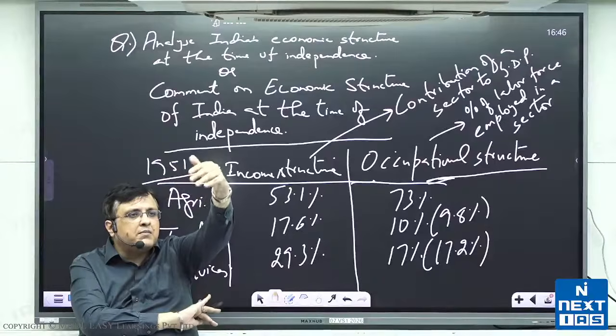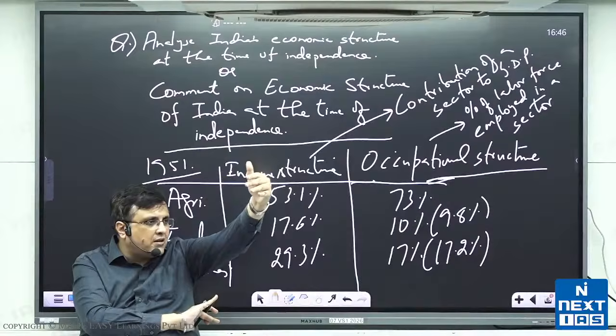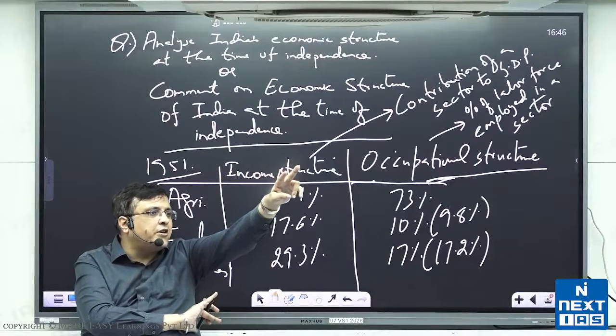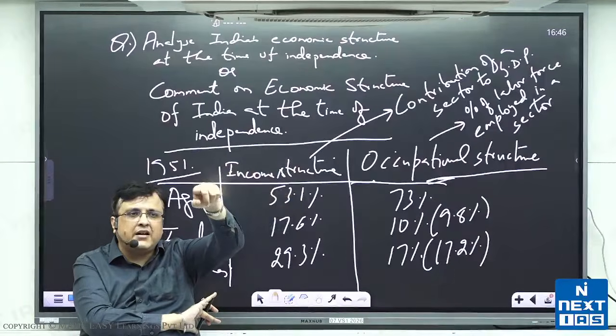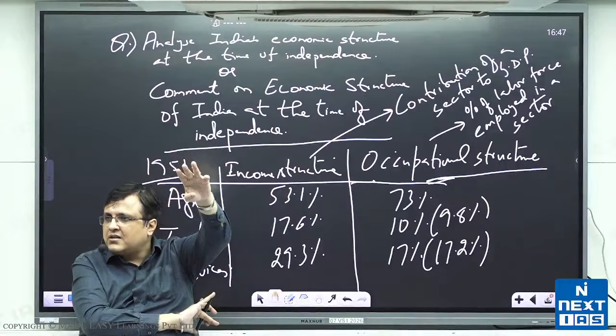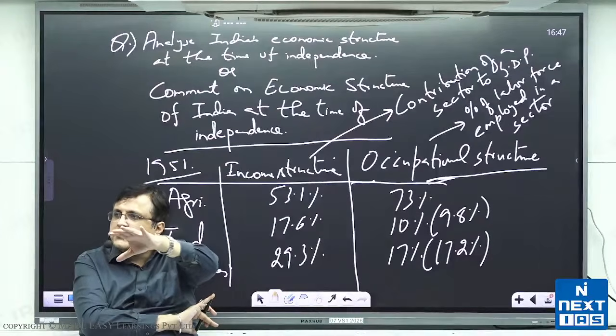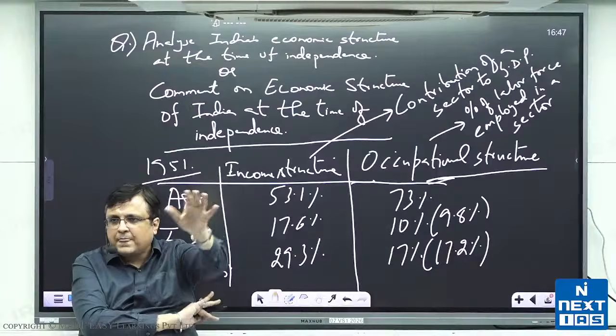Kharif begins in May-end June and ends in September-October. These are the two main cropping seasons of India. Third is Zaid, Z-A-I-D. So we have three cropping seasons in India: Kharif, Rabi and Zaid. Rice is paddy, very often grown in Kharif season. Wheat is very often grown in the Rabi season, isn't it?